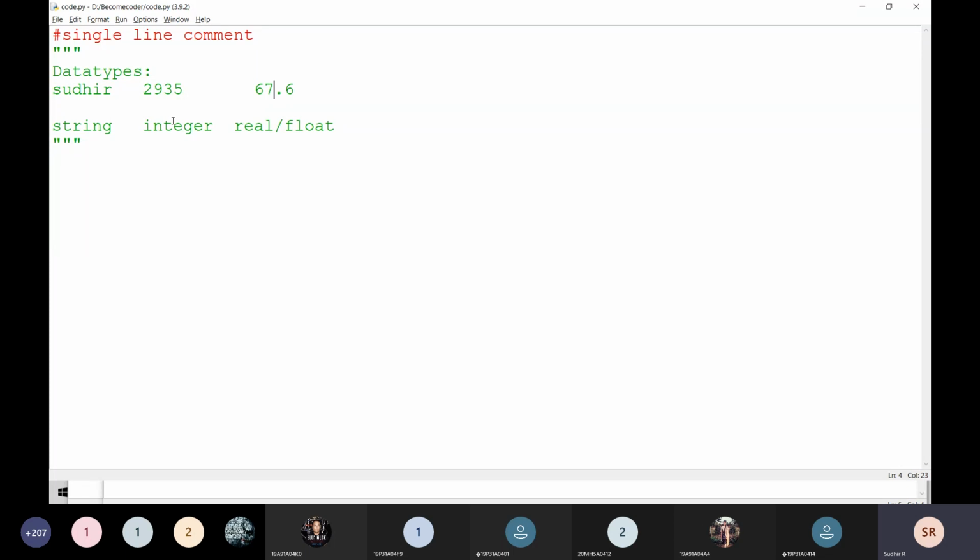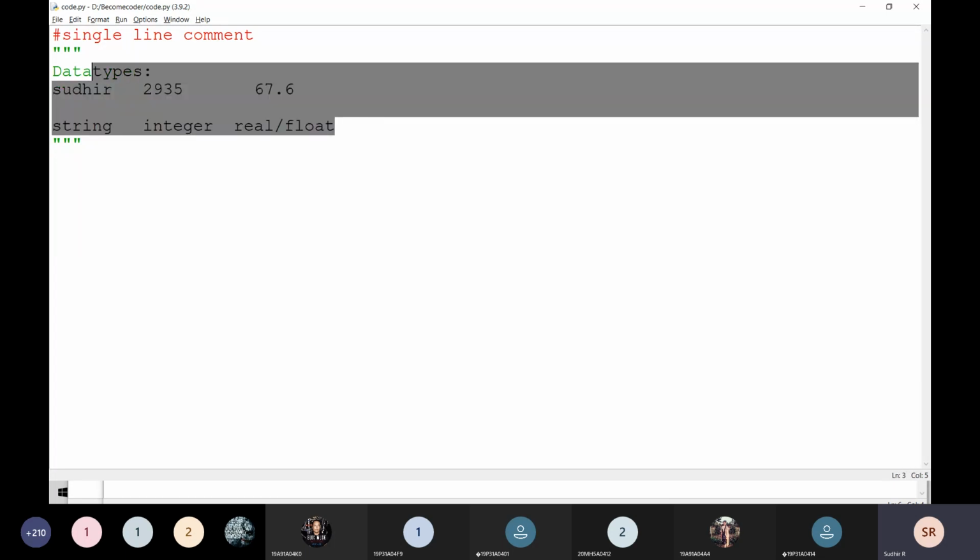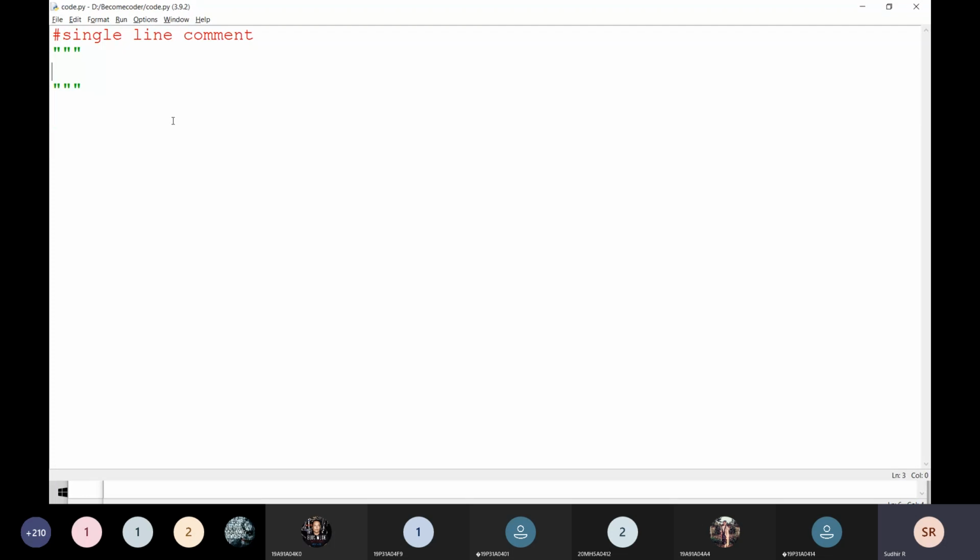A string, even if I go for a single character, that is also a string. Basic data types are string, integer, and float. I think I'm going fast. Is it fast? If it is fast, just let me know, then I will slow down. There are three data types: string, integer, and float.